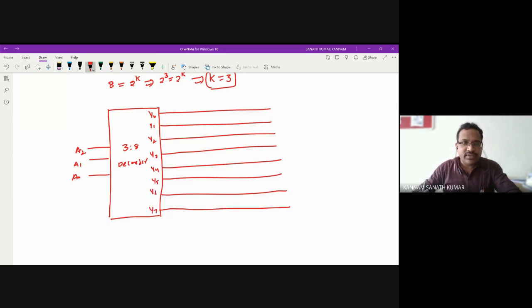From this, you are getting these outputs. So how many data lines? You have 4 data lines, 8 cross 4. These are connected with an OR gate.